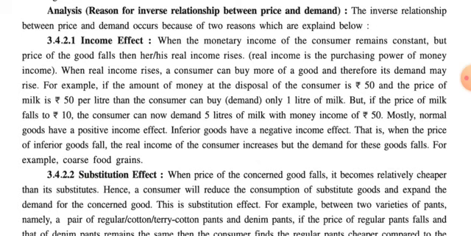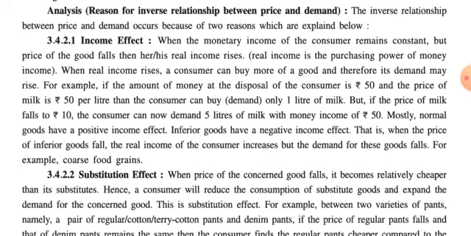So instead of purchasing bajra, now he wishes to purchase wheat, and that's why the demand for millet will decrease, and it is called an inferior good. Whenever the income of a person increases, he will prefer to purchase more superior goods than inferior goods, and that's why there is a negative relationship between income and demand for inferior goods.